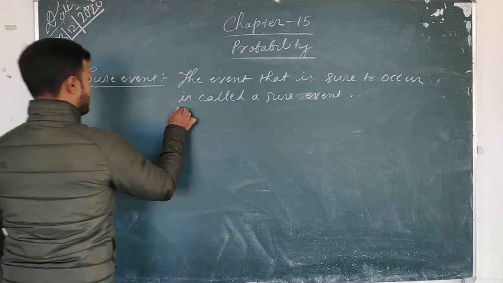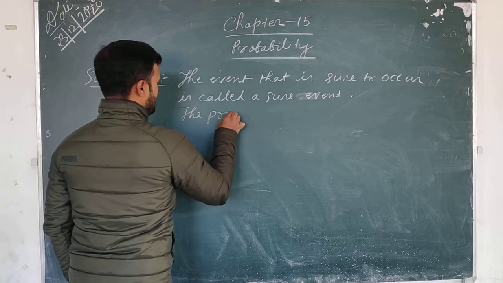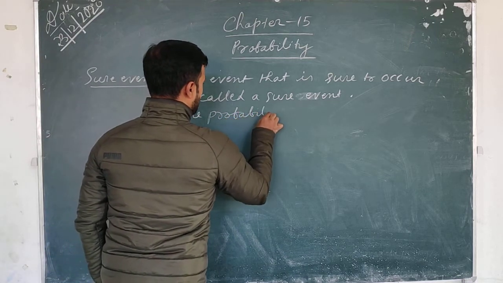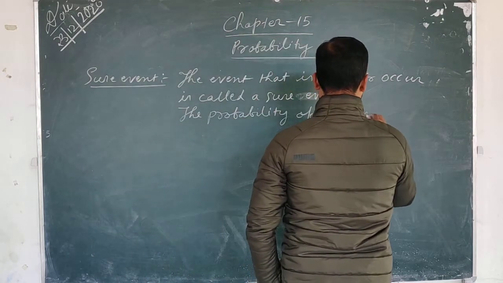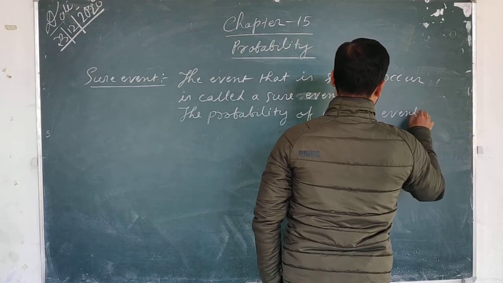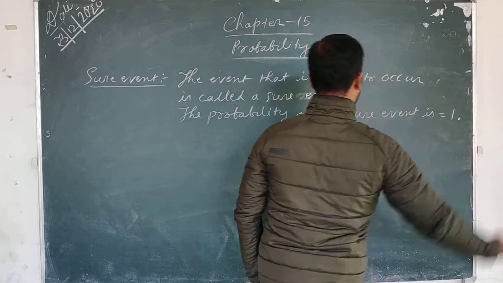Okay, the probability of a sure event is equal to 1.